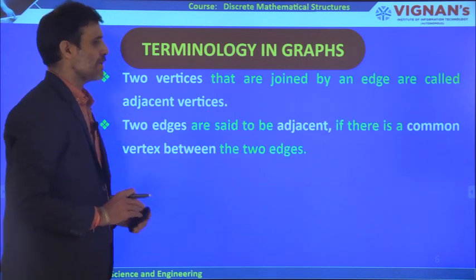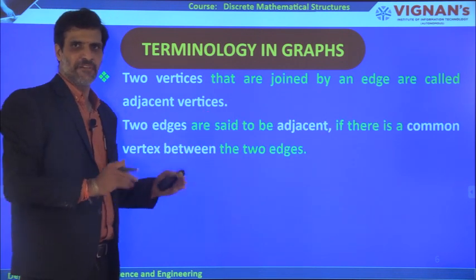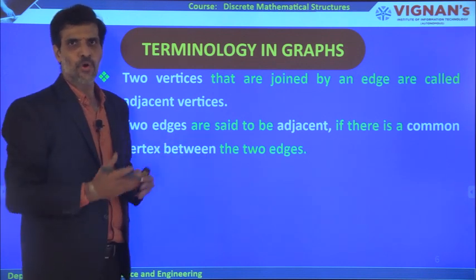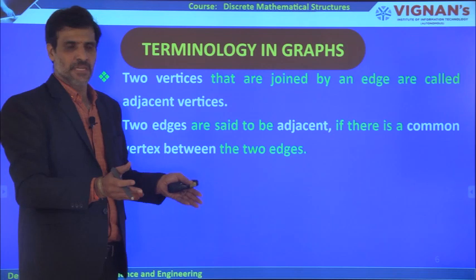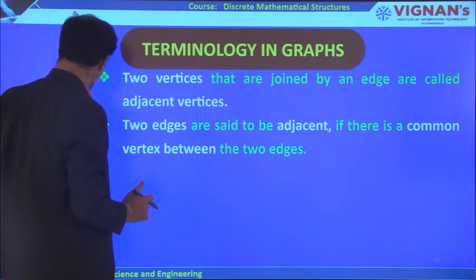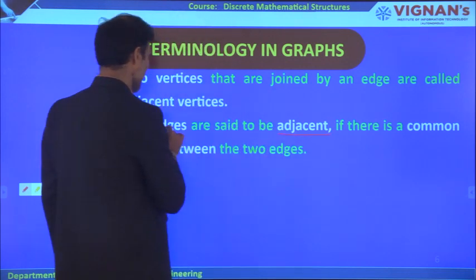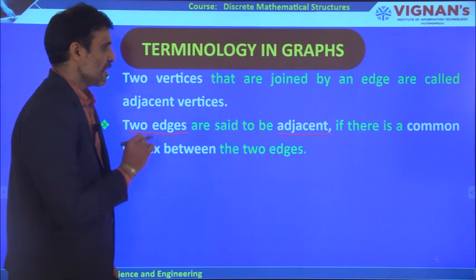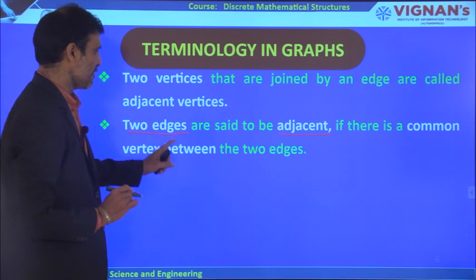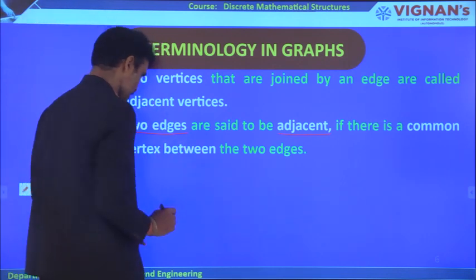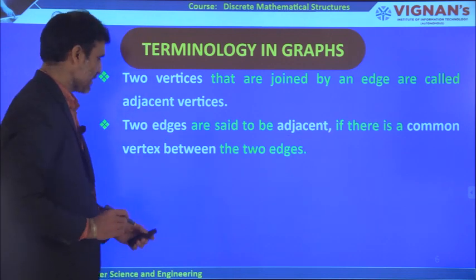Two edges are said to be adjacent. Previously we defined it for vertices, when we said that two vertices are adjacent. Now we are going to define it for edges. So two edges are said to be adjacent if there is a common vertex between the two edges. Means what? Suppose let us take one example.